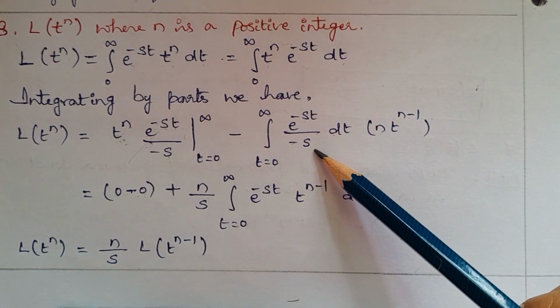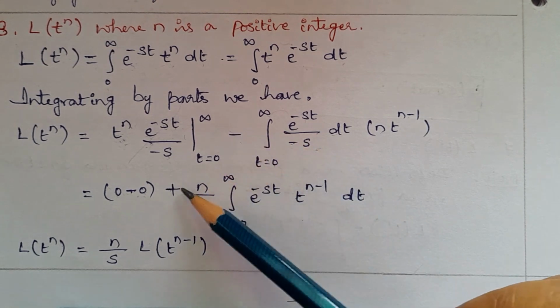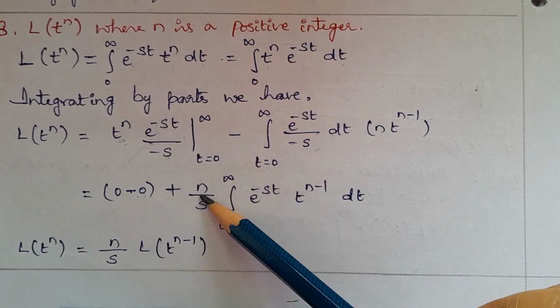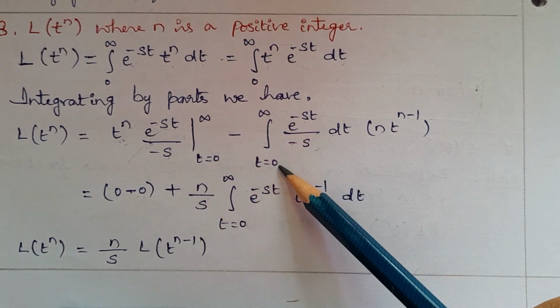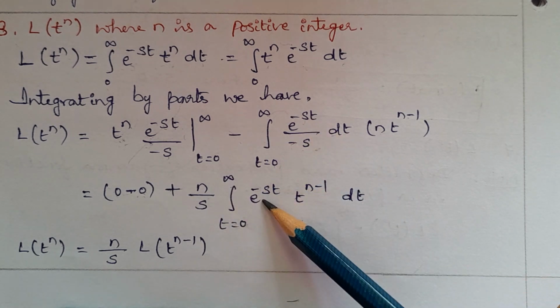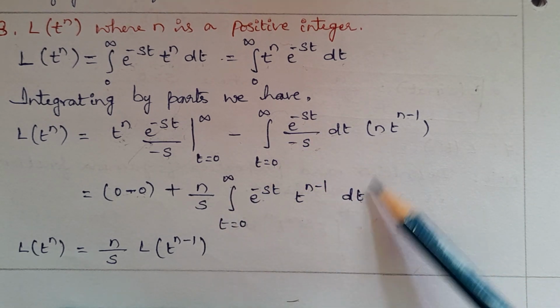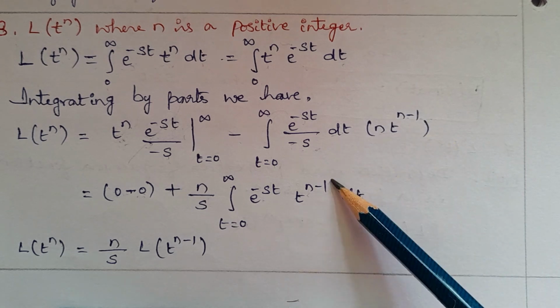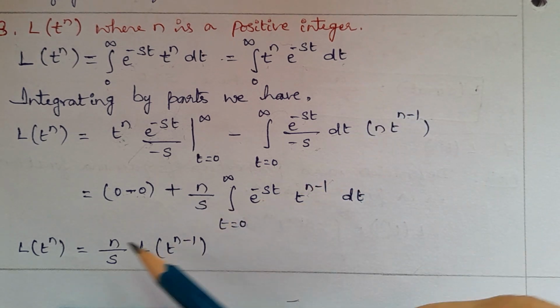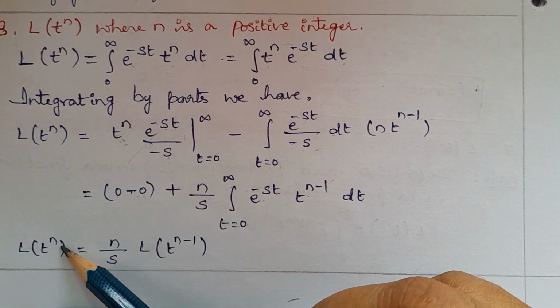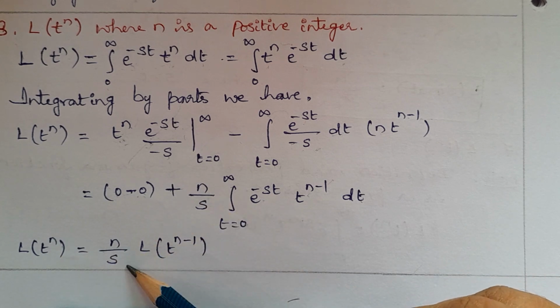Next, the second term: minus minus becomes plus, n divided by s, take outside, integral of 0 to infinity e power of minus st and dt here t power of n minus 1. So next, Laplace transform of t power of n equal to n upon s.